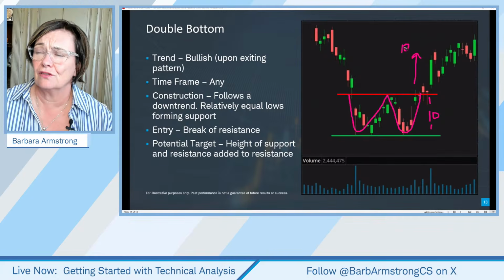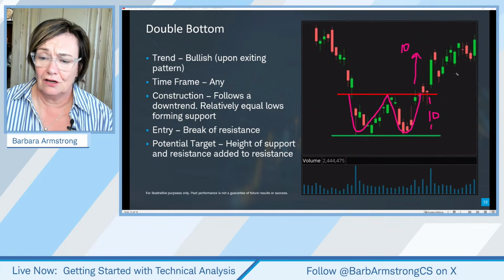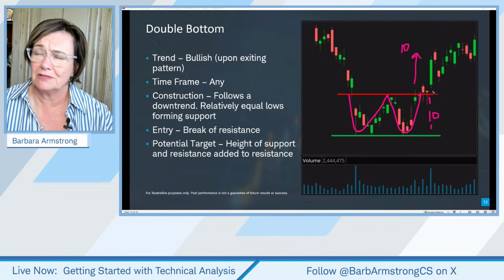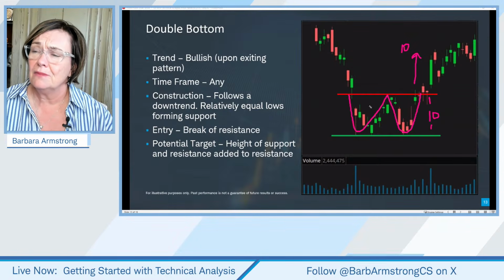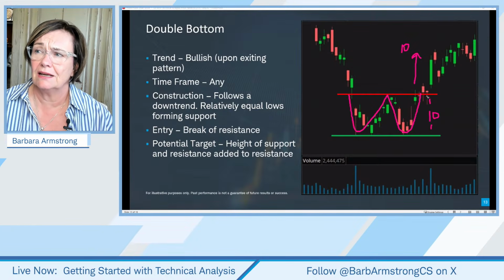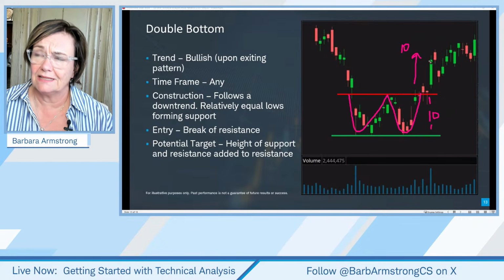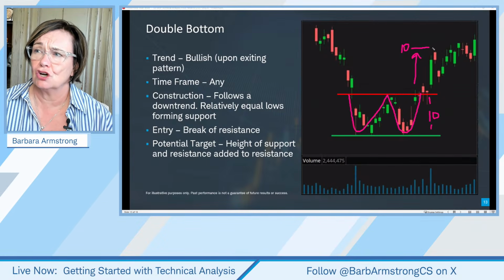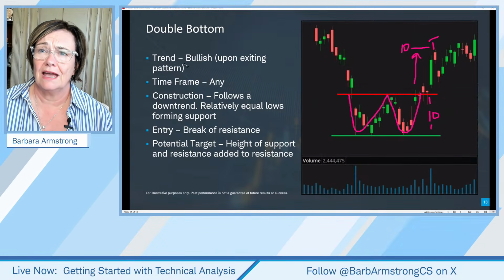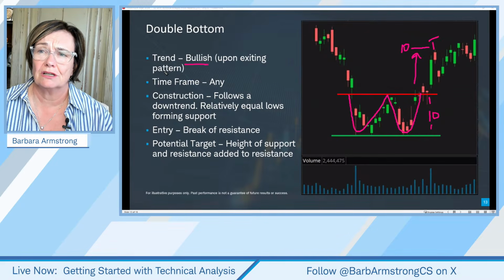Now, might it go up further? Sure. Might it not get even close to being up 10? That's a possibility too. But this is one of the ways a technician might determine a target.